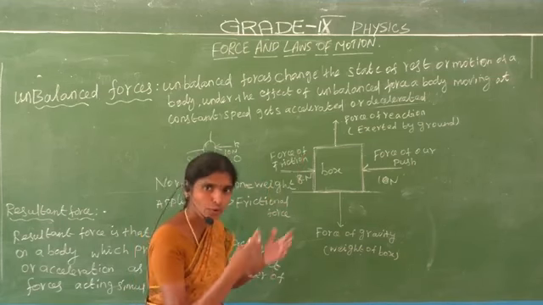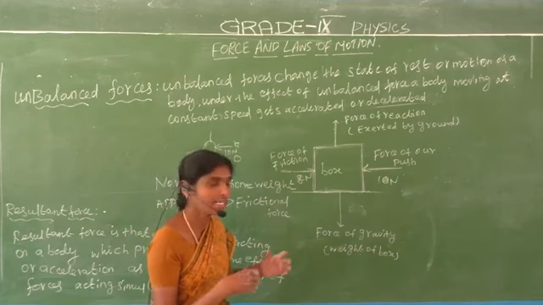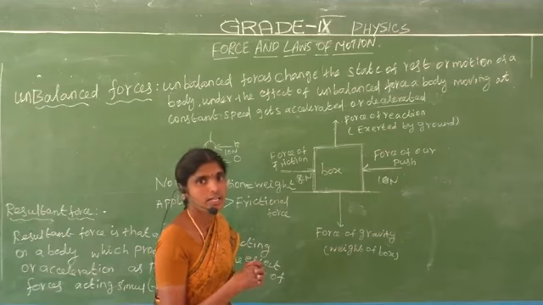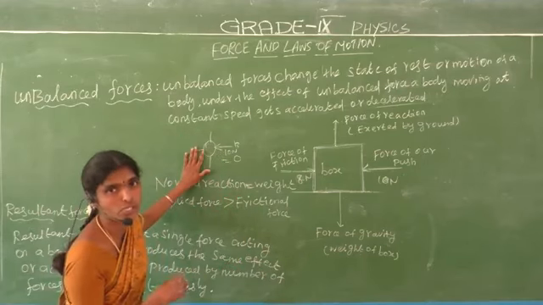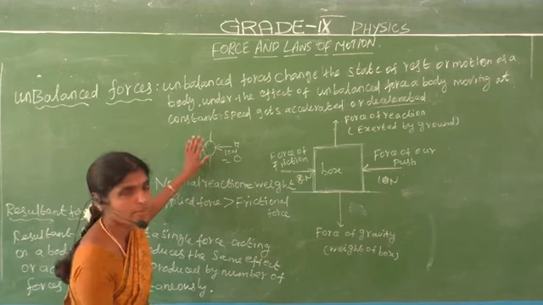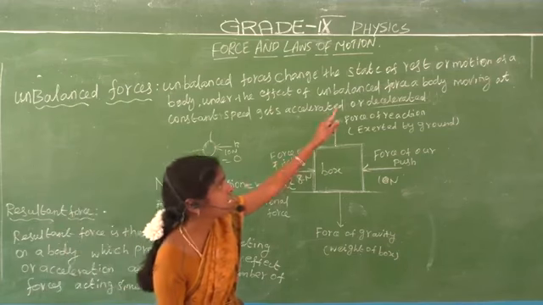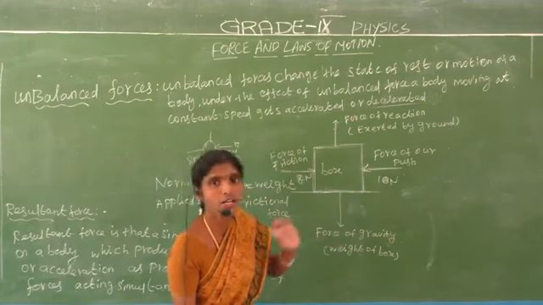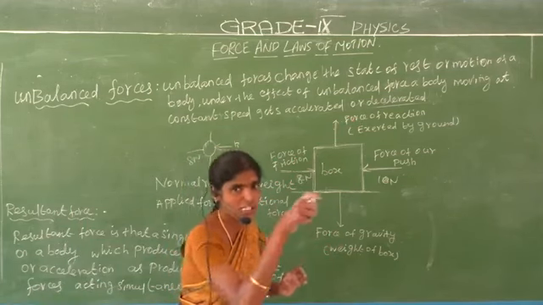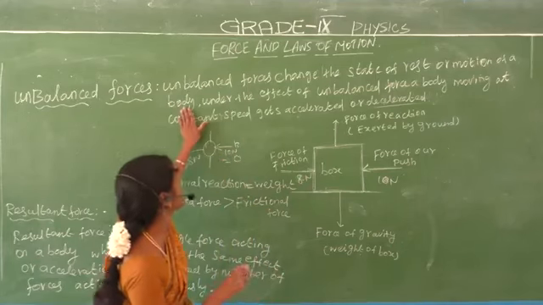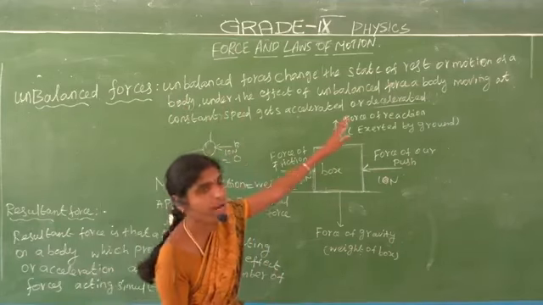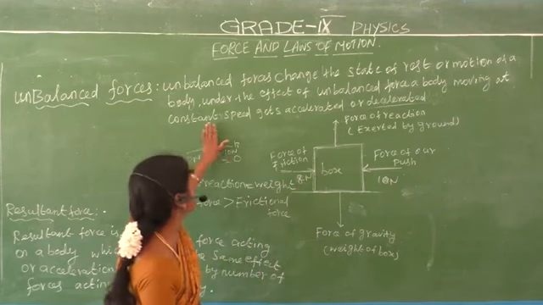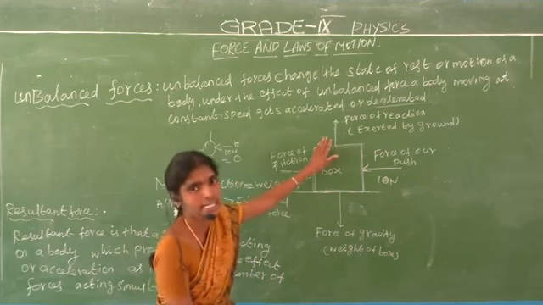We give excess force. Do you understand? This is the unbalanced force. What is meant by unbalanced forces? Unbalanced forces change the state of rest or motion. Why? Because we give excess force to a body in motion. Under the effect of an unbalanced force, a body moving at constant speed gets accelerated.